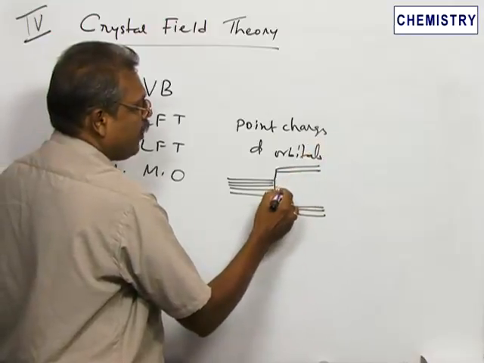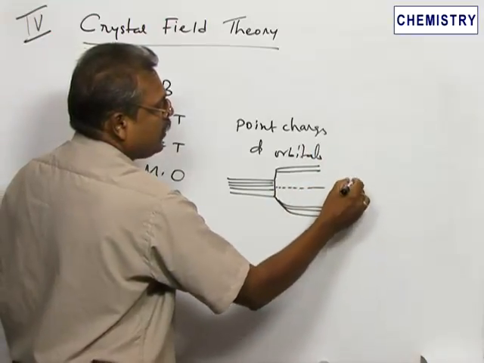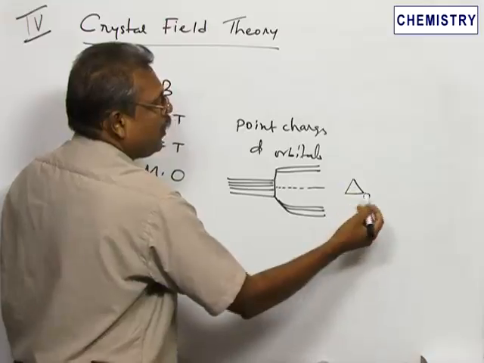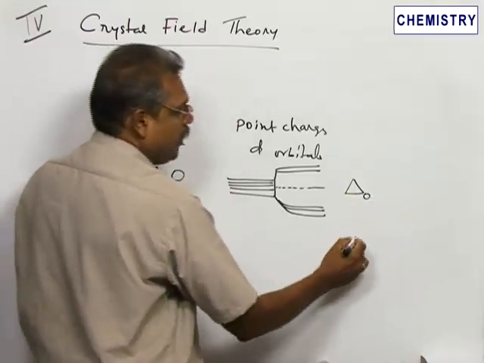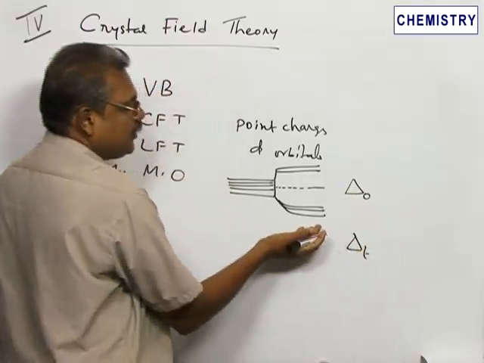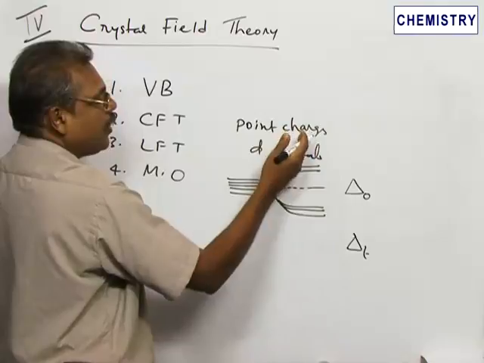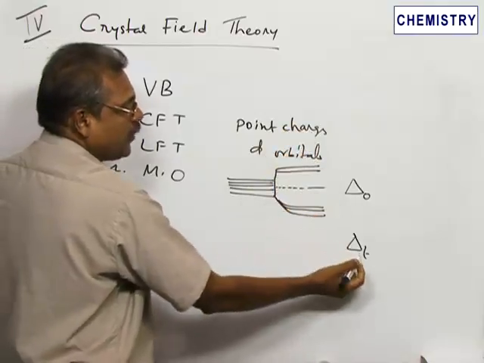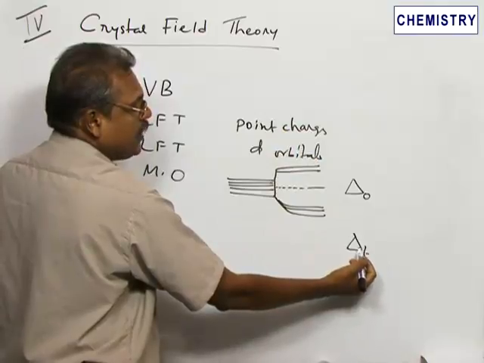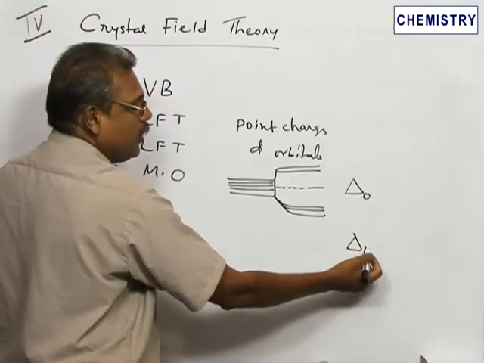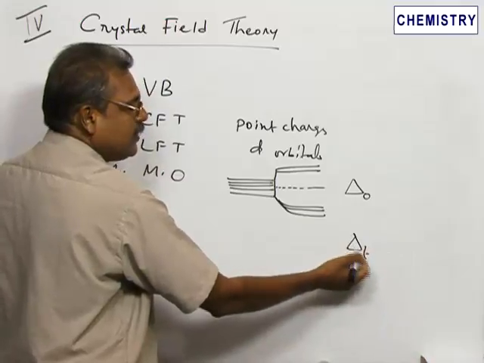And this we call a barycenter, and the energy difference is indicated like this, Δ_O. This O refers to octahedral, and in the case of tetrahedral, what happens? This Δ_T, here the situation is just inverted. So 3 orbitals on top and 2 orbitals at the bottom, and therefore in tetrahedral complexes this type of splitting of orbitals always leads to high spin complexes, and coordination number 4 means tetrahedral.